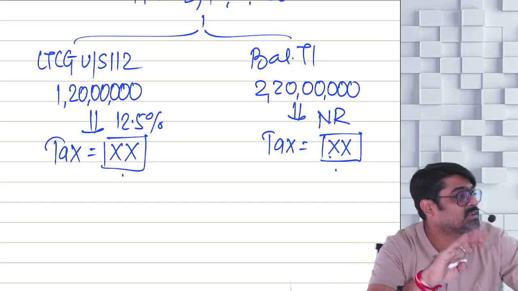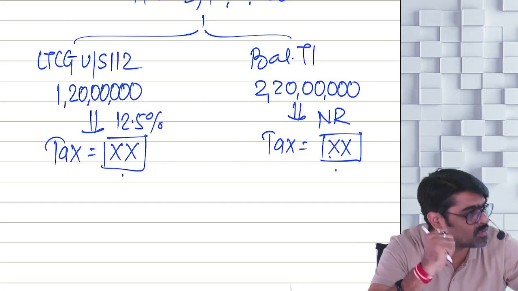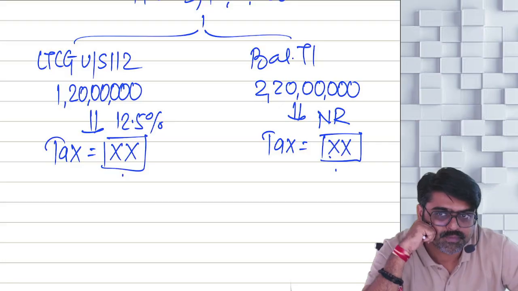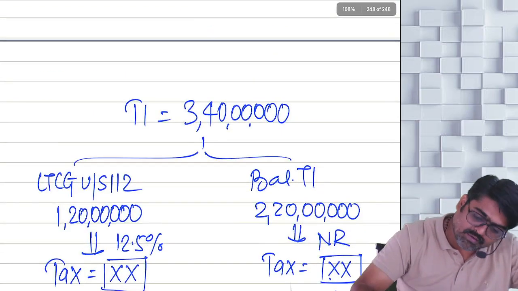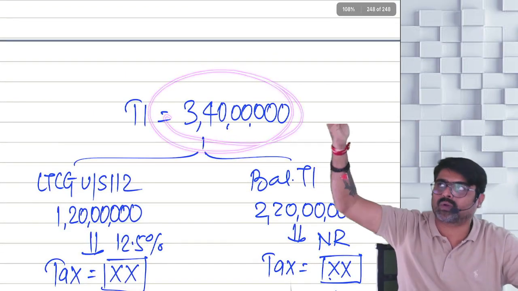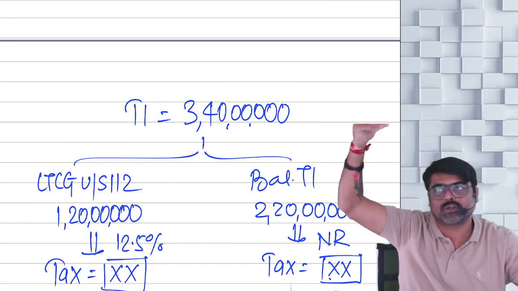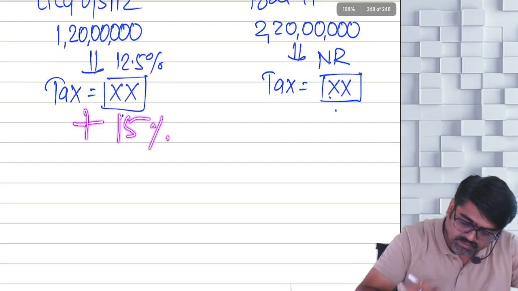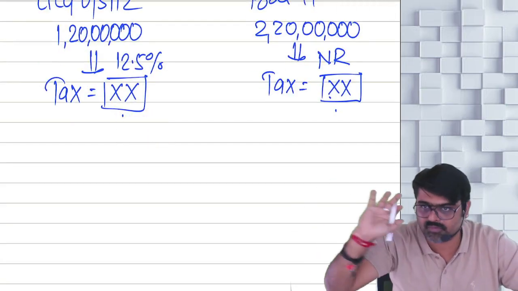Higher rates of surcharge, 25% and 37%, are not applicable on taxes on these 4 incomes. So whatever your total income, even if it is more than 2 crores or more than 5 crores, here the maximum surcharge cannot be more than 15%. Here the surcharge will be 15%.